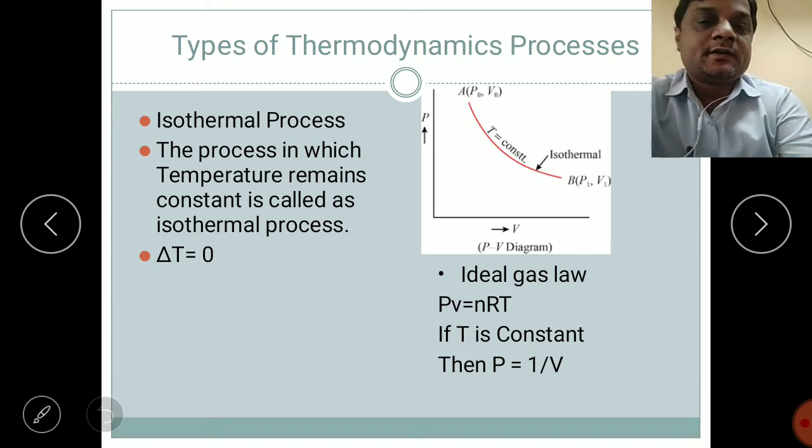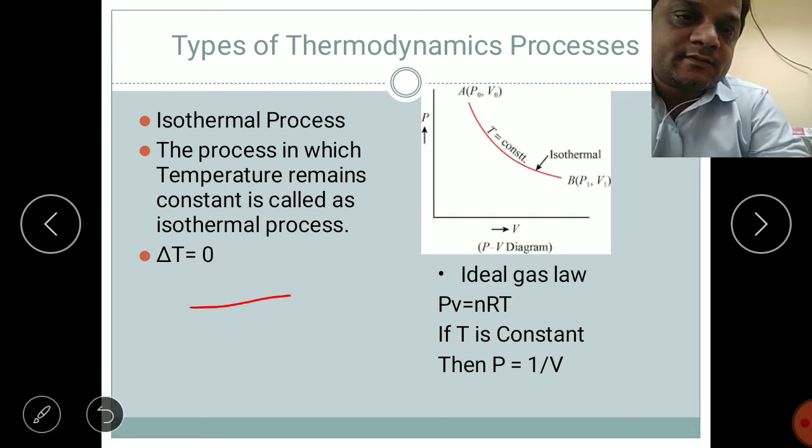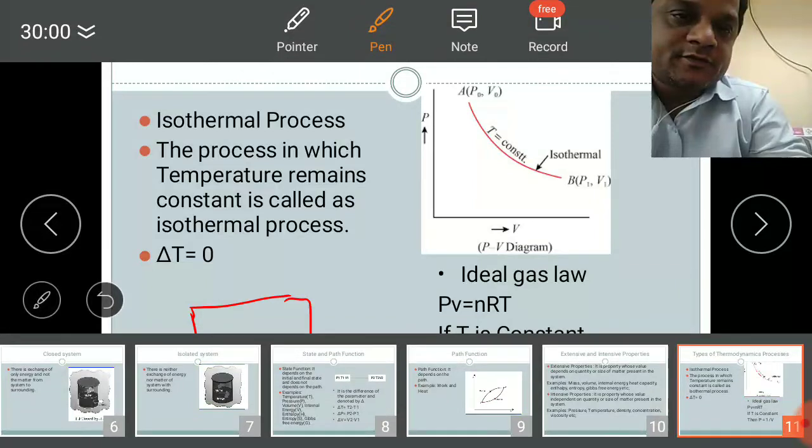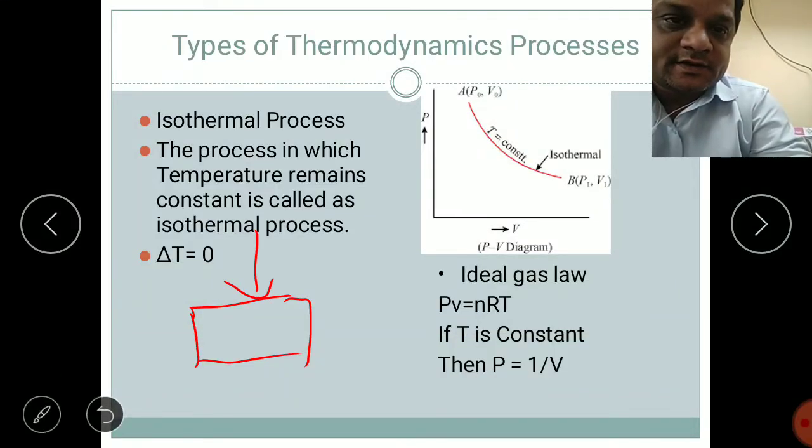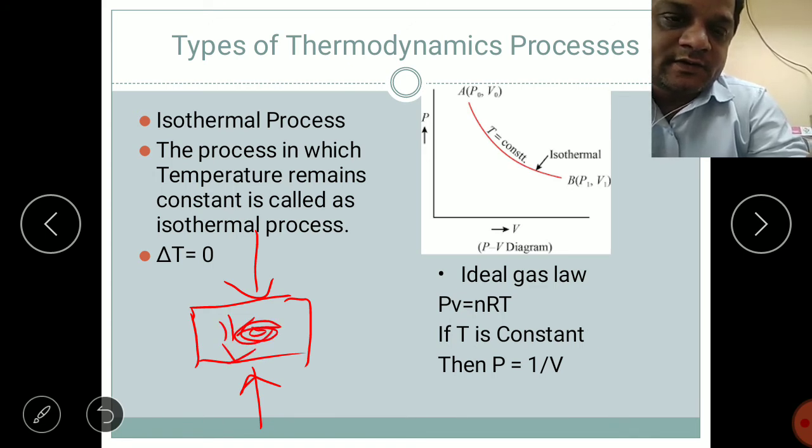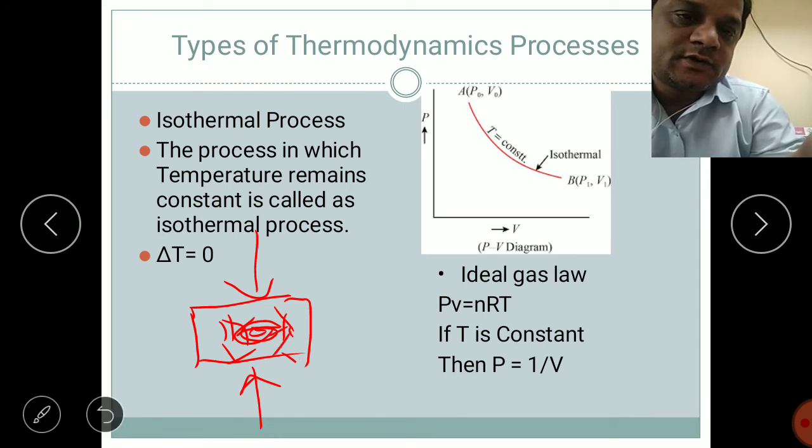Simple. If you see an example of that, suppose this is a body and we are applying pressure to it. Due to this pressure, its volume will decrease. The body will tend to contract, and due to that contraction the volume will also decrease.